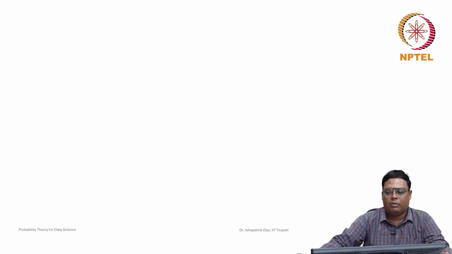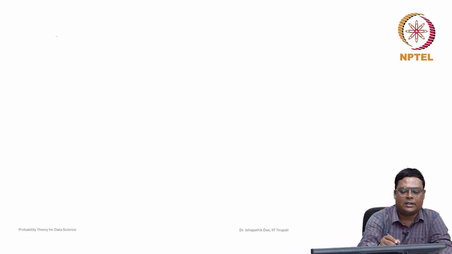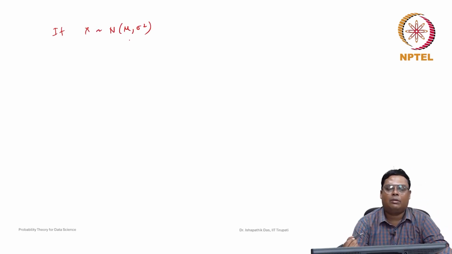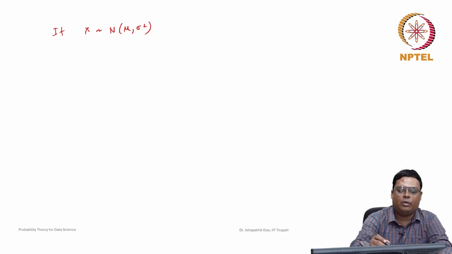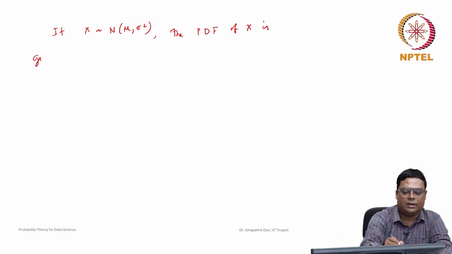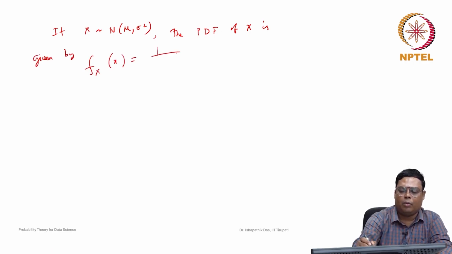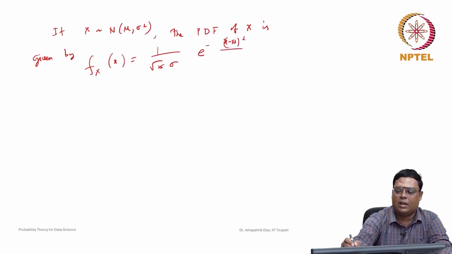Now let us go back to the probability density function for the univariate case. If x is normal with mu and sigma square, the probability density function of x is given by f of x equals 1 by root 2 pi sigma, e to the power of minus (x minus mu) whole square by 2 sigma square.